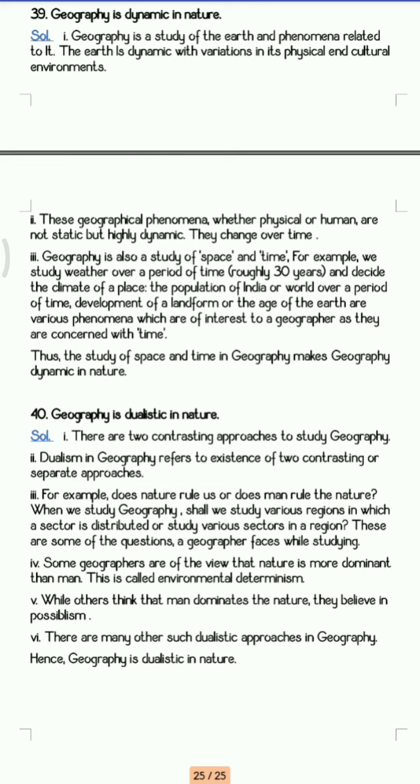So this is all about the geographical reasons of the question bank, which is provided by Maharashtra government for 12th standard HSC board students.